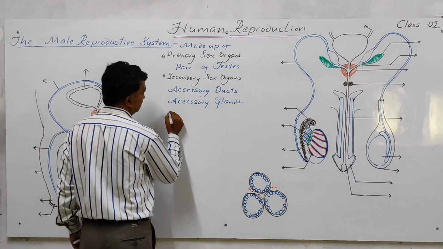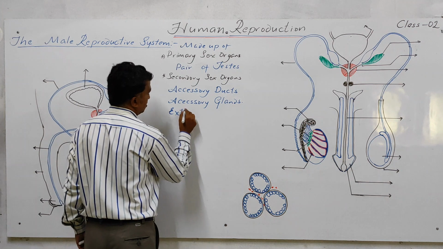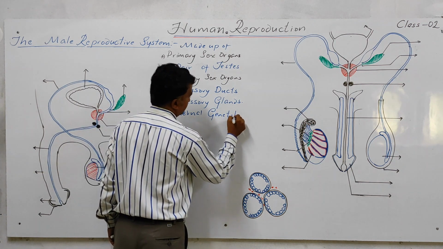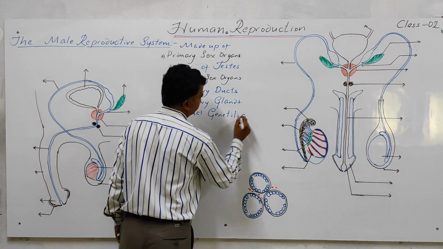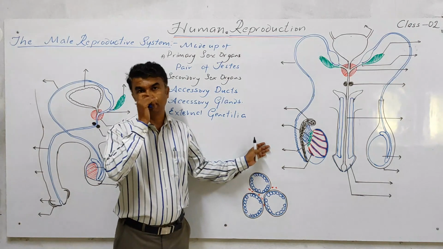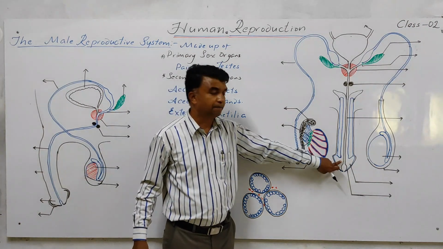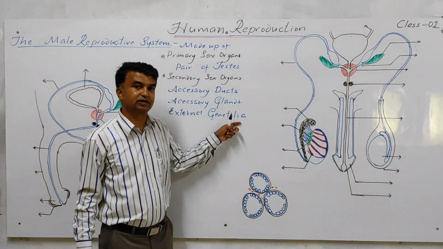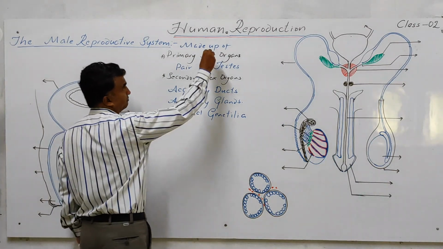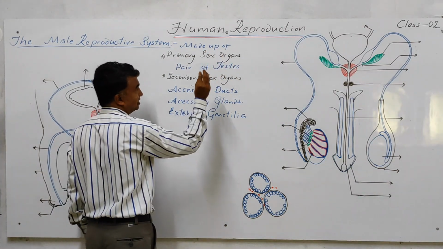And external genitalia means the organ which is externally visible, that is nothing but the penis. So collectively the male reproductive system is made up of the primary sex organ, that is the testis.